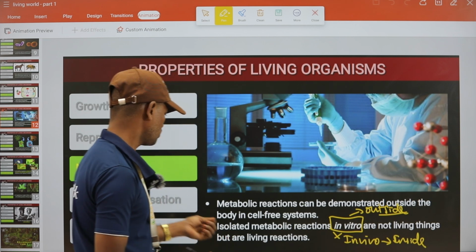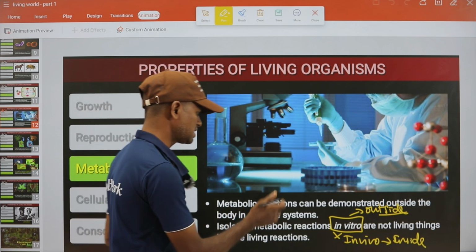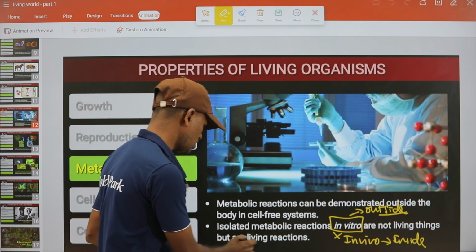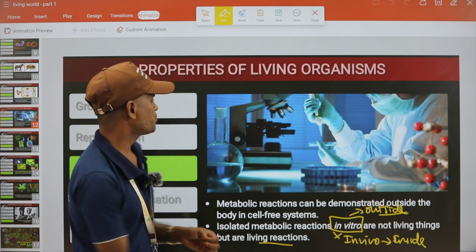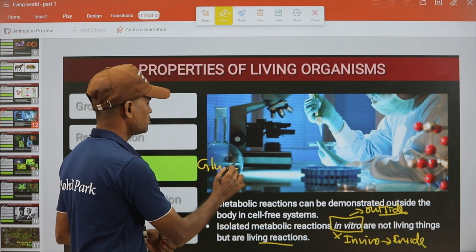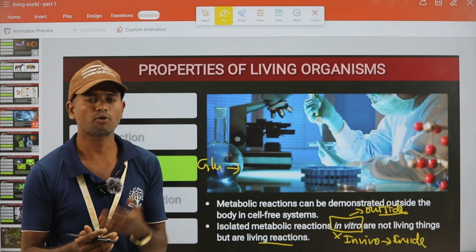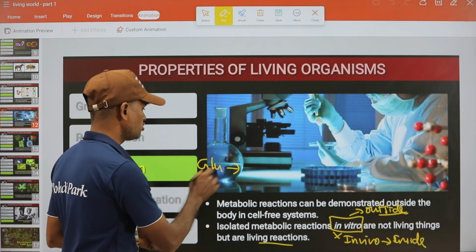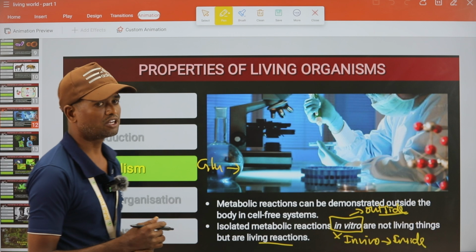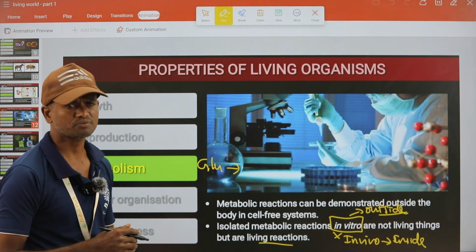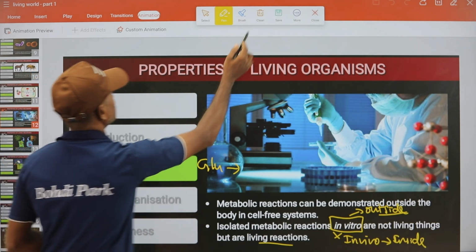Okay. So isolated metabolic reactions in vitro are not living things but are living reactions. So glucose is converted into various components, various byproducts in those metabolic reactions. It can also be demonstrated in the laboratory.